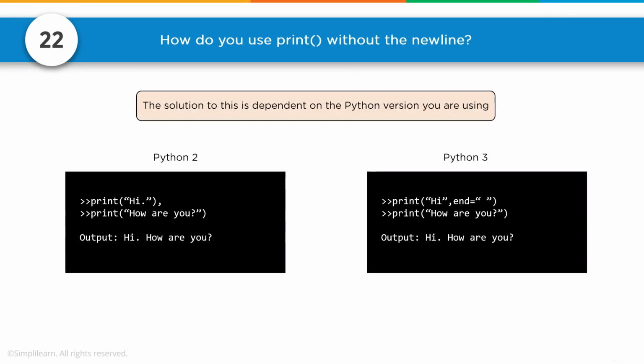Number 22, how do you use print without the new line? The solution to this depends on the Python version you are using. In Python version 2, you can do print hi and then you add a comma afterwards. Print how are you? And you have hi, how are you? In version 3, print hi, comma, end equals, and it'll add a space on the end there. You can put different characters in there, but generally you just want to put a space on the end. Print how are you? And now we get hi, how are you?